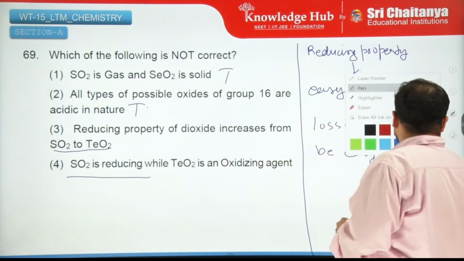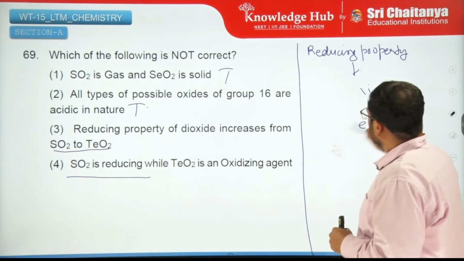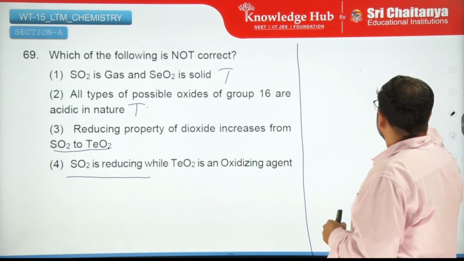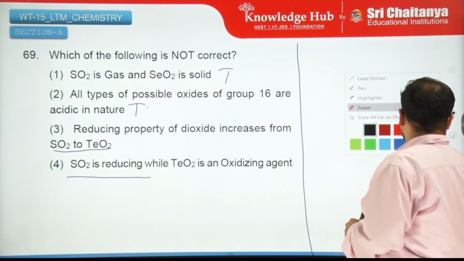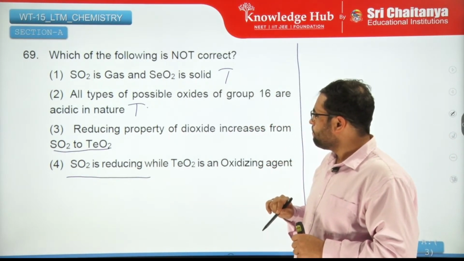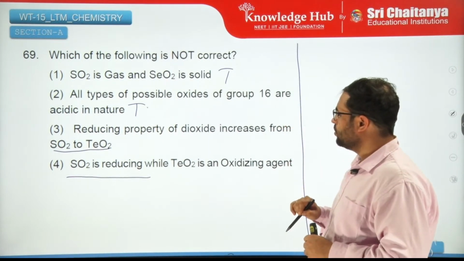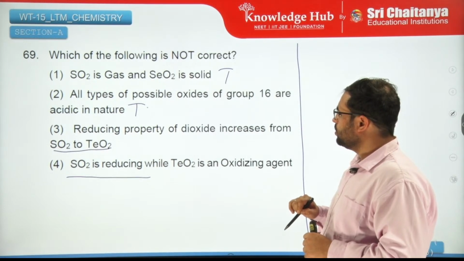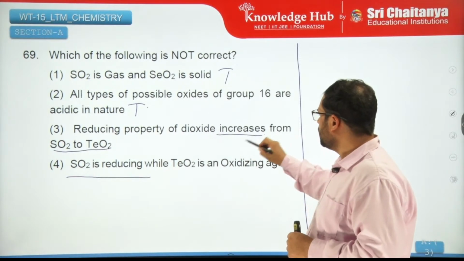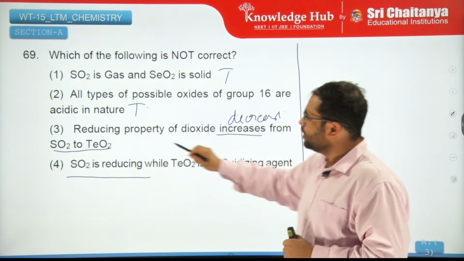So if you base it on this, then I don't think you'll get a correct answer. Let us see. Actually, reducing property decreases from SO2 to TeO2.